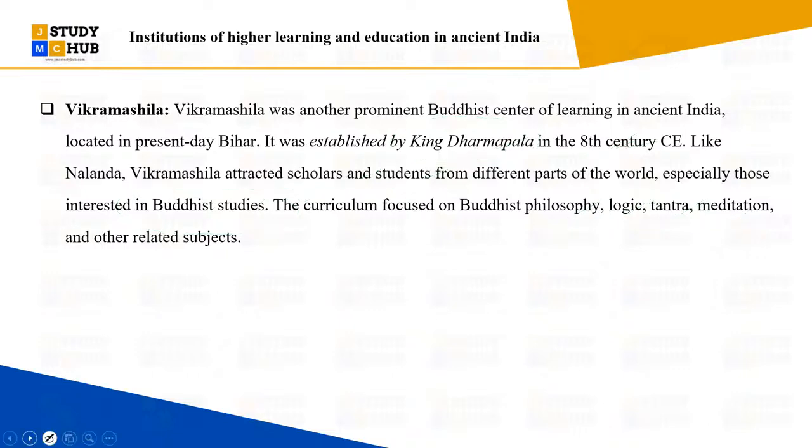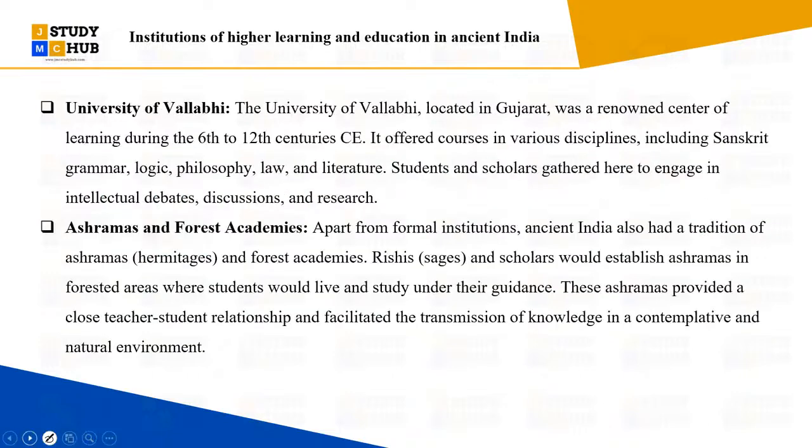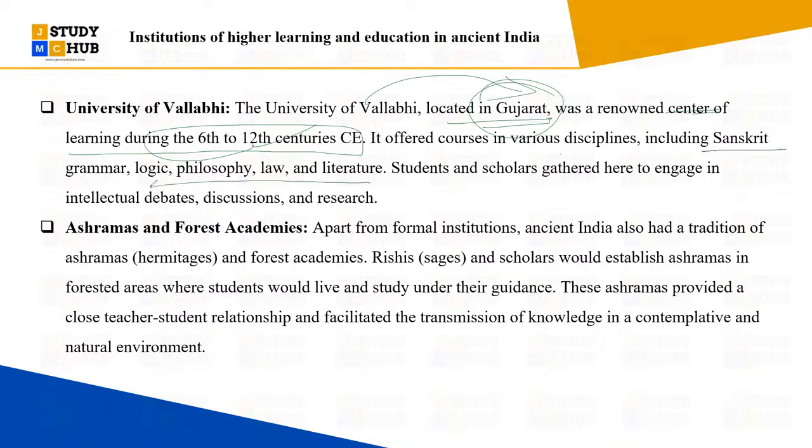Next, after Nalanda, Vikramshila, and Takshila, is the University of Vallabhi, right? The University of Vallabhi, located in Gujarat, was a renowned center of learning during the 6th to the 12th century. So it is important. Please go through the place or location of these particular universities. It offered courses in various disciplines like Sanskrit, grammar, logic, philosophy, law, literature, and students and scholars gathered here to engage in debates, discussion, and research.